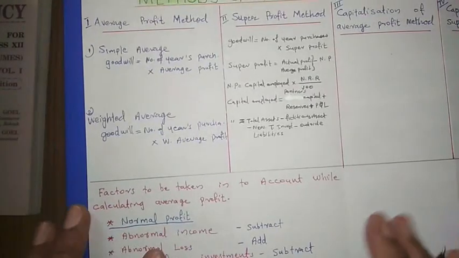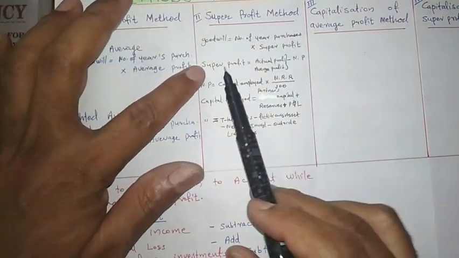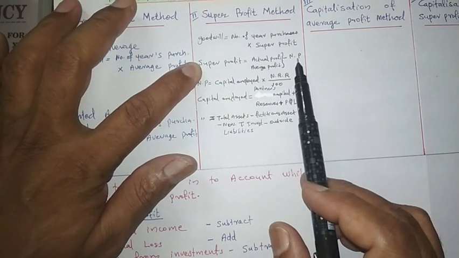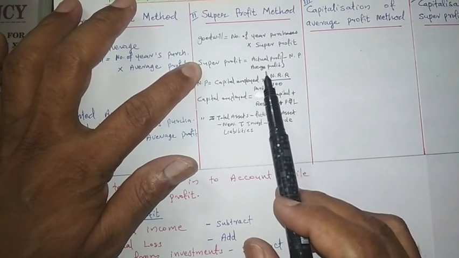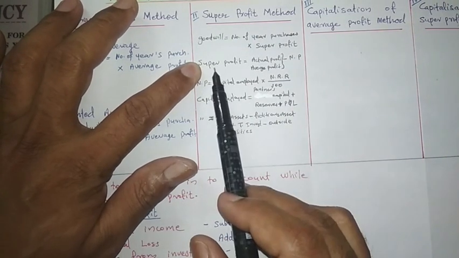Then once again we can go to how we can find out the super profit. Super profit will be actual profit minus normal profit. In the place of actual profit we can take an average profit also. So average profit minus normal profit, that will be super profit.